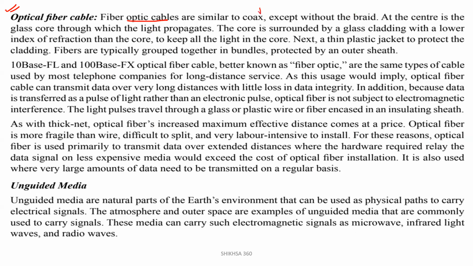So fiber optic cables are similar to the coax, except without the braid. At the center is a glass core through which the light propagates. The core is surrounded by glass cladding with a lower index of refraction than the core, to keep all the light in the core. Next, a thin plastic jacket protects the cladding. Fibers are grouped together in bundles, protected by an outer sheath.